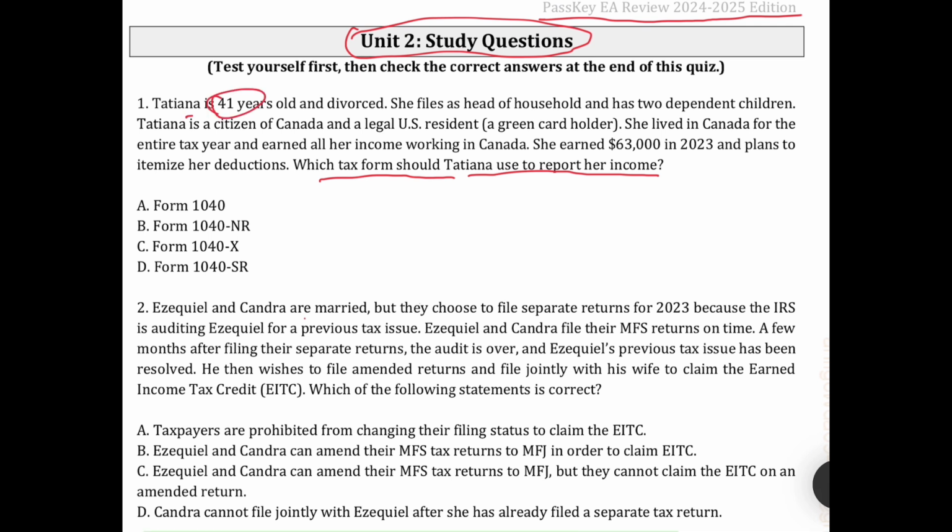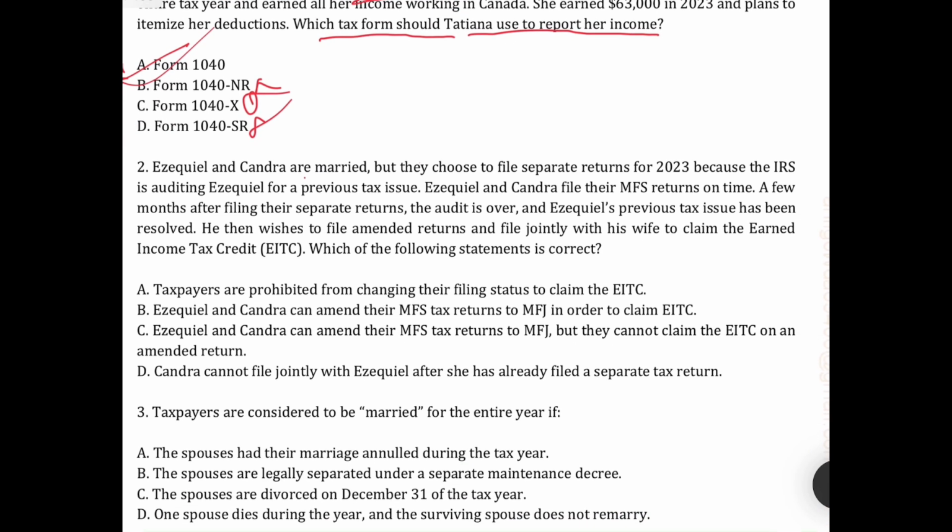Tatiana, 41 years old and divorced. She filed head of household with two dependent children. Tatiana is a citizen of Canada and a legal US resident. She is not a non-resident alien. So she should file Form 1040 because she is a legal US resident and her age is 41. Okay, 41 is below 60. So Form 1040, she is not eligible for 1040-NR, 1040-SR. So the 1040 form.